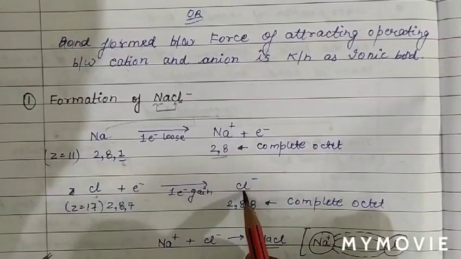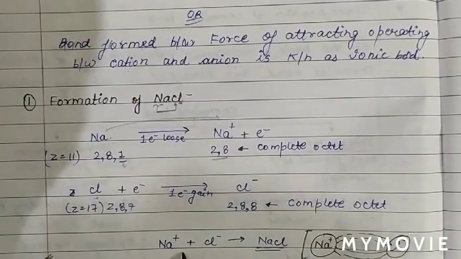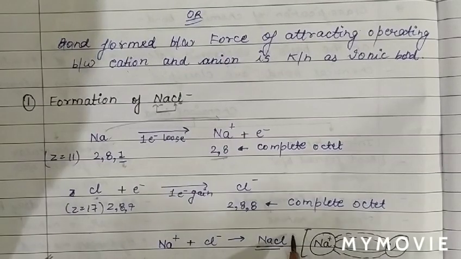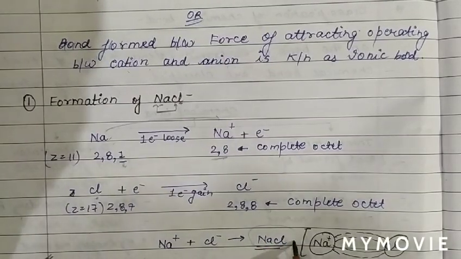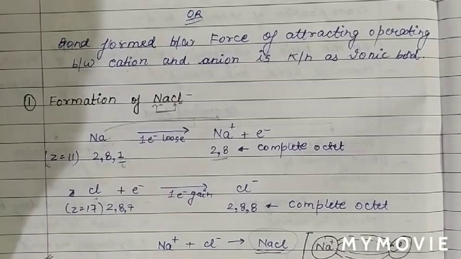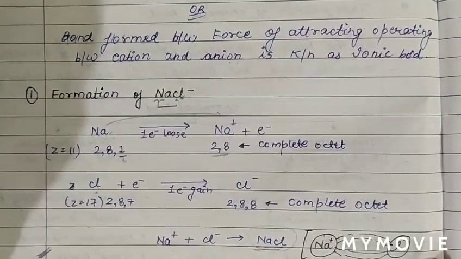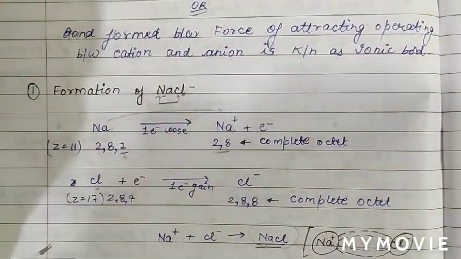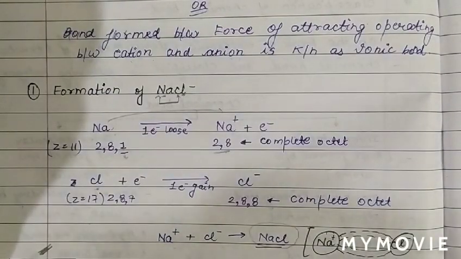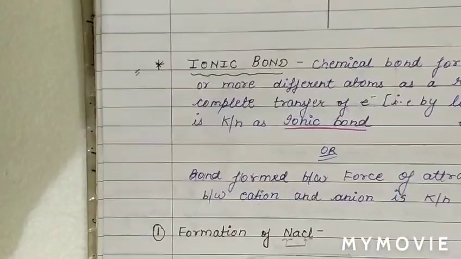Now cations and anions are held together by electrostatic force of attraction. Therefore, the bond between Na and Cl is an ionic bond. So we see how the formation of ionic bond occurs between two different atoms with different electronegativity. One atom loses an electron and one atom gains an electron, and each atom tries to attain the noble gas electronic configuration.